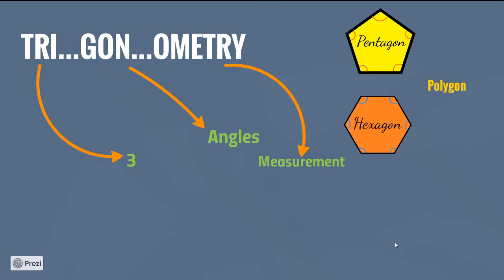Okay, so the whole word trigonometry means three angles measurement. So tell me, which polygon do you know with only three angles? That polygon is the triangle. Triangle. Tri means three, angle means angle. So three angles, that means a triangle. Okay, so till now I only explained what the name means. I think from that itself you understood what the chapter is all about. Of course, yes, the chapter is all about triangles.